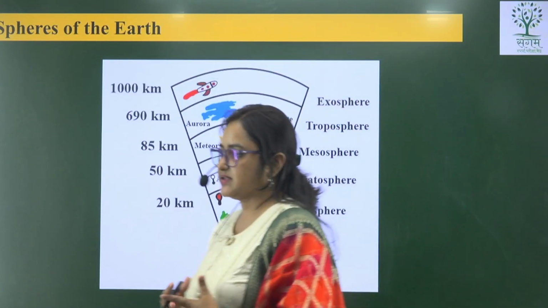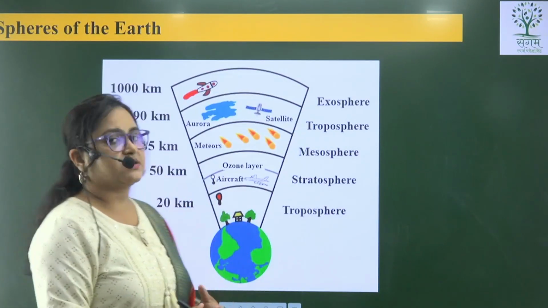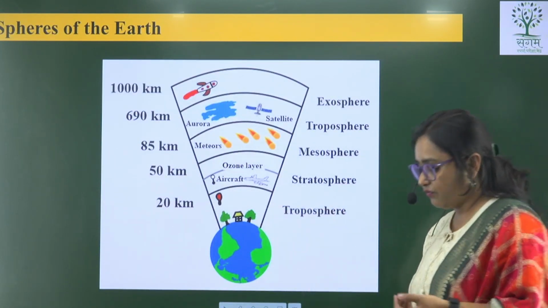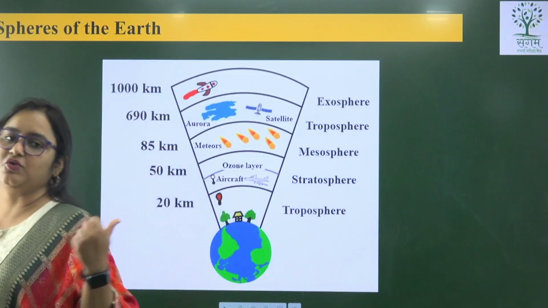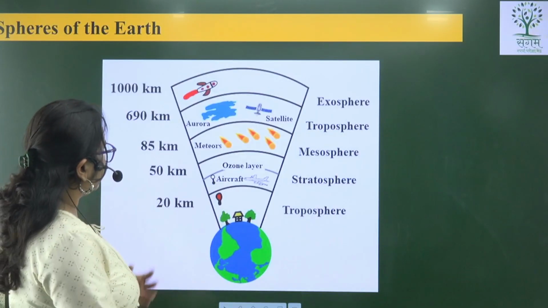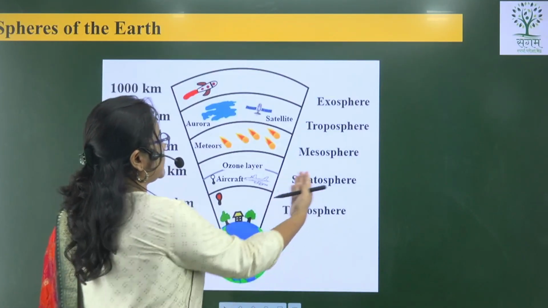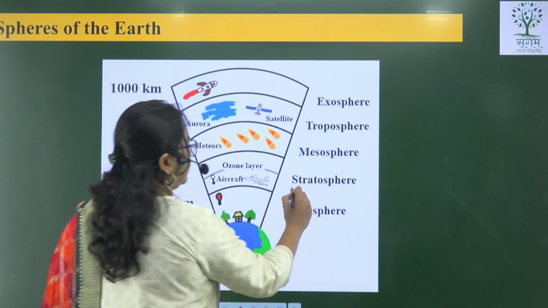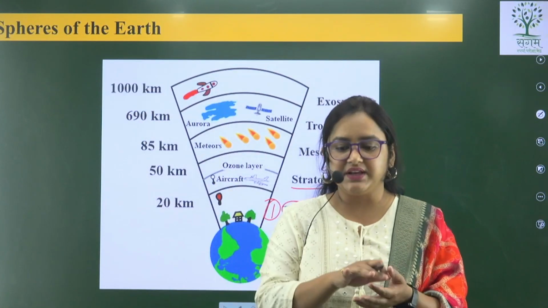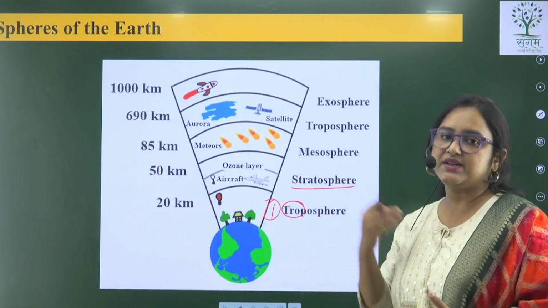If they ask us where human beings live, which layer is that, or where the balloon flows, also tell me which gas is there in balloons, like birthday balloons, that layer is the troposphere. It is from the surface of earth to about 20 kilometers above the surface of earth. Then comes the stratosphere. The first layer is the troposphere. Tropo means topology, everything near the surface of earth. Just understand it by remembering such points.